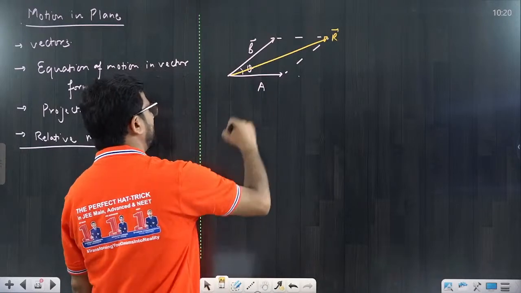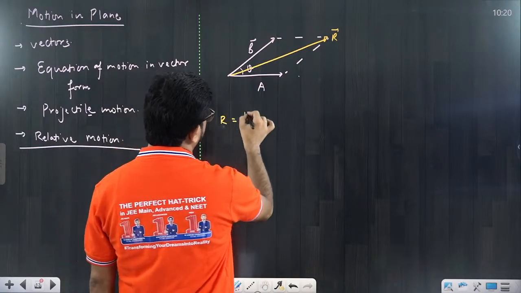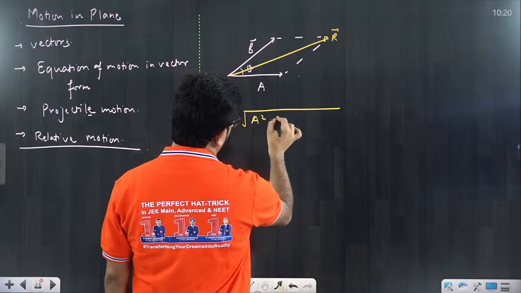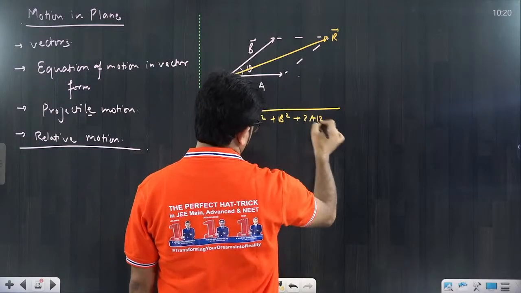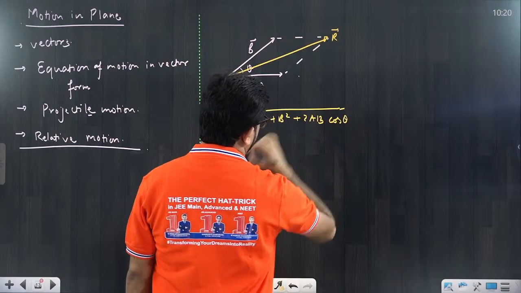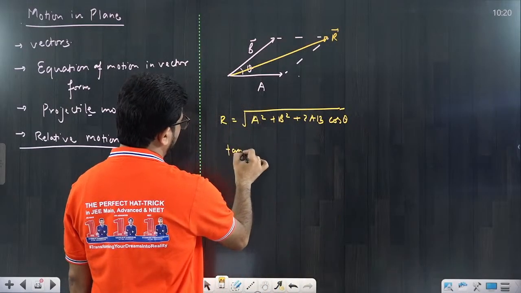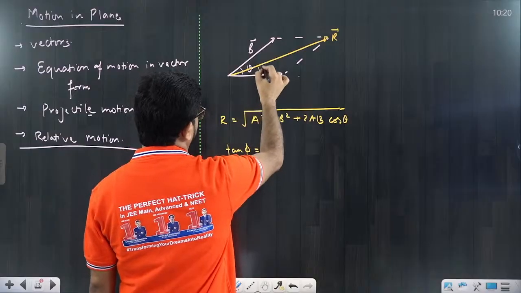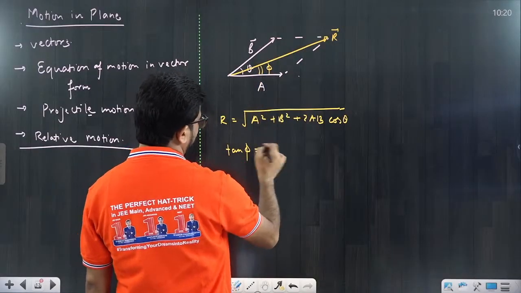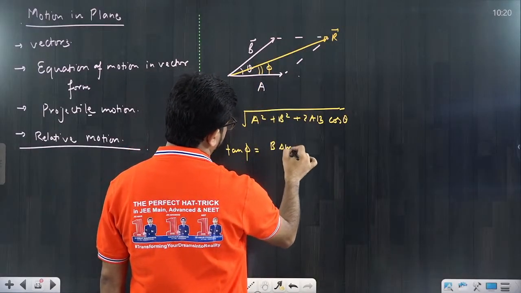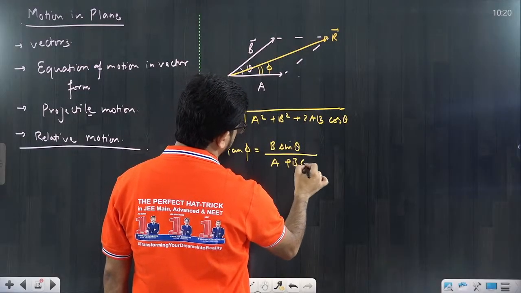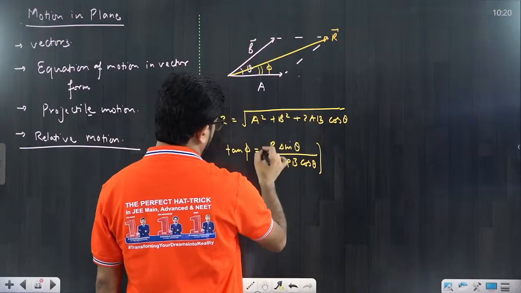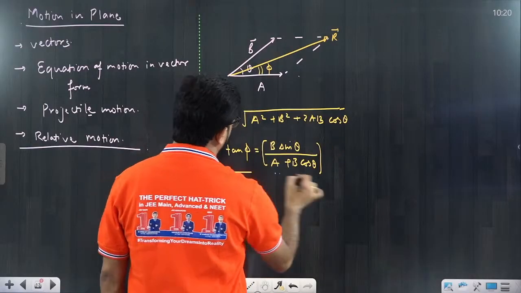Using the parallelogram law, you can write R. R would be under root of A square plus B square plus 2AB cos theta. Similarly, I can define one more term that we call tan phi. This angle is phi. So tan phi would be B sin theta upon A plus B cos theta.